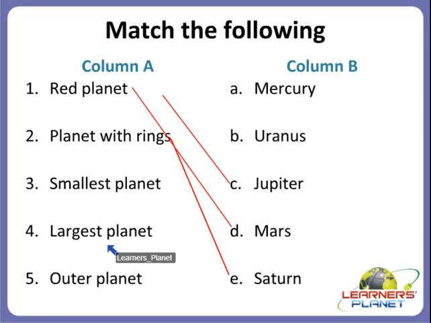Alright children, now the next one, largest planet. So out of Uranus and Jupiter, which one is the largest planet? Yes children, it's very simple. Yes, it is the Jupiter. Jupiter is the largest planet. Alright children, now the last one, outer planet. Yes children, what will be the answer? The answer is given. Only one option has remained. So, what will be the answer children? It's very simple. Right? The answer would be Uranus. Uranus and Neptune are considered as the outer planets.